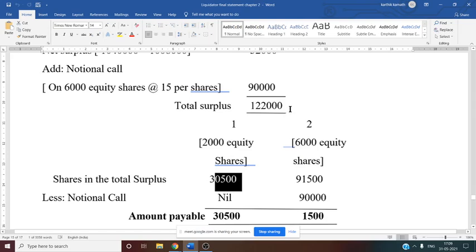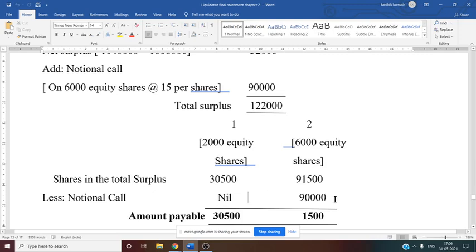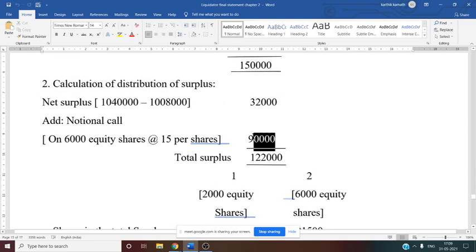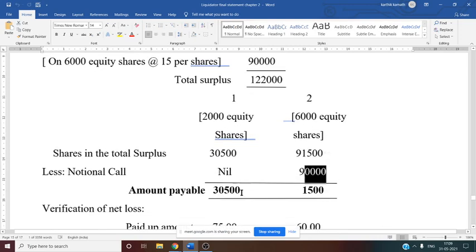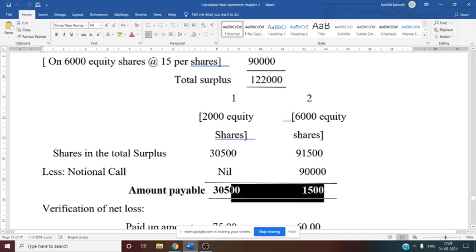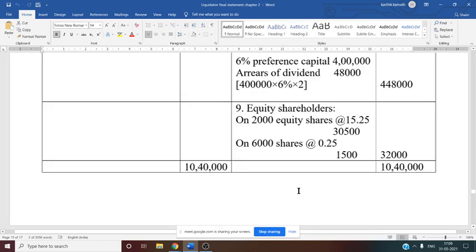So the shares in the total surplus: 1,22,000 into 1 by 4, you will get 30,500. Now 1,22,000 into 3 by 4, you will get 91,500, minus notional call. For the first category, the notional call is nil. Why? Because it is the maximum paid up value. For the second category, you have to deduct the notional call that we got in the previous working note, 90,000. If you deduct this, you will get the amount payable or amount receivable. If you get a positive answer here, that is nothing but amount payable. So you have to give back this amount to the shareholders, 30,500 as well as 1,500. You have to write it under the payment side.